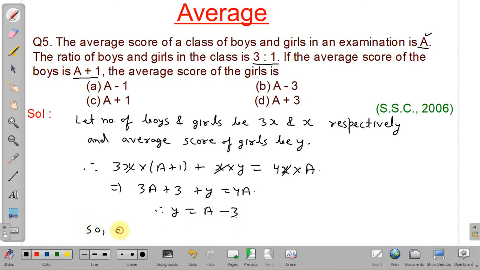So the average score of girls is a minus 3. So our answer will be option number B.